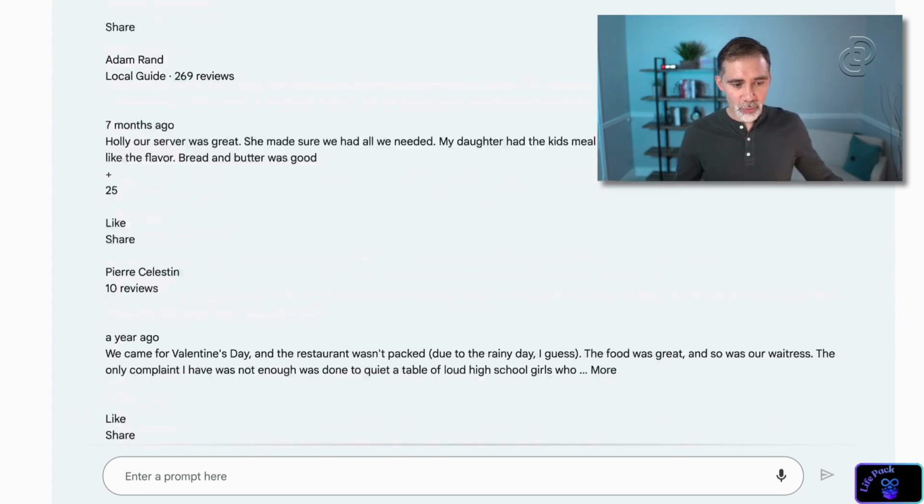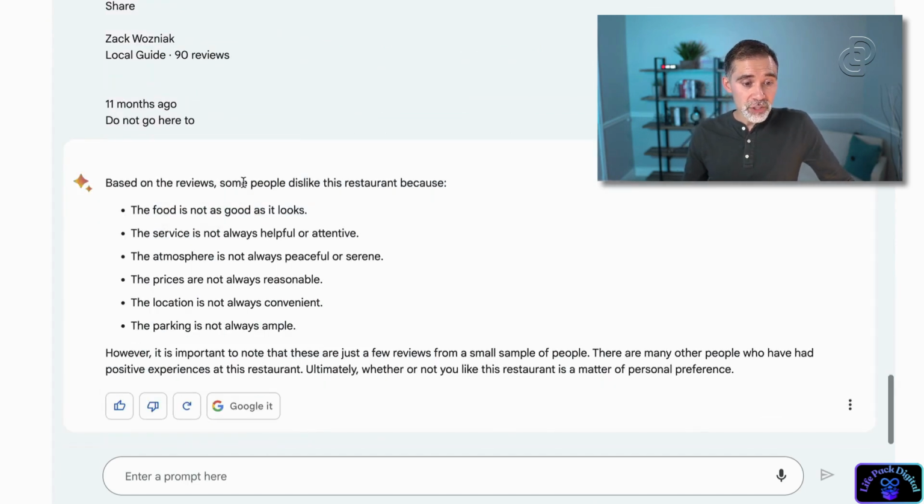So it's thinking about it, and here we have the answer. Based on these reviews, some people dislike the restaurant because the food is not as good as it looks. The service is not always helpful. The atmosphere is not always peaceful or serene. The prices are not always reasonable. You see that it's not generalizing. It's not saying the prices are high. It's saying the prices are not always reasonable. So it's a little bit more polite than the thing we saw in ChatGPT when we did the same process.